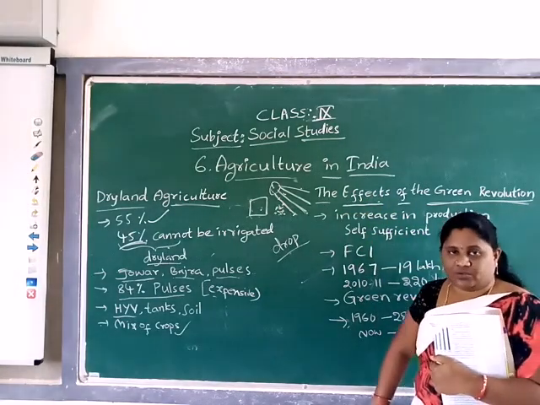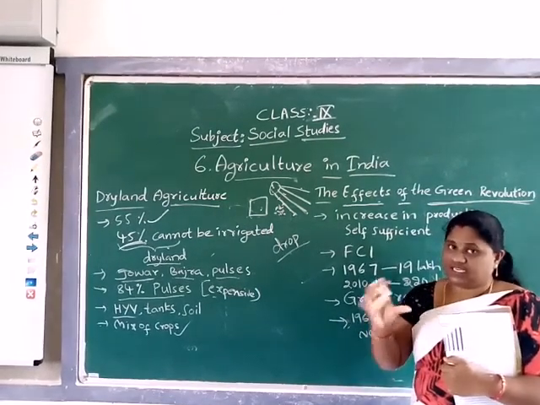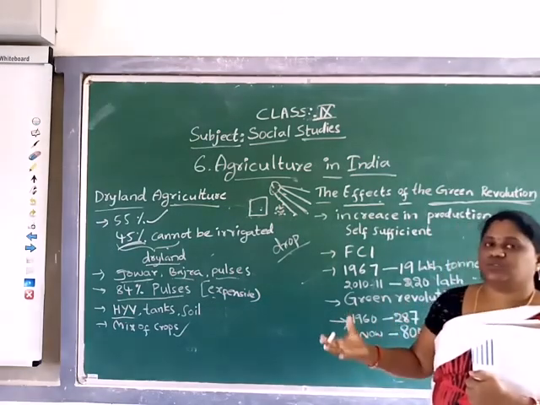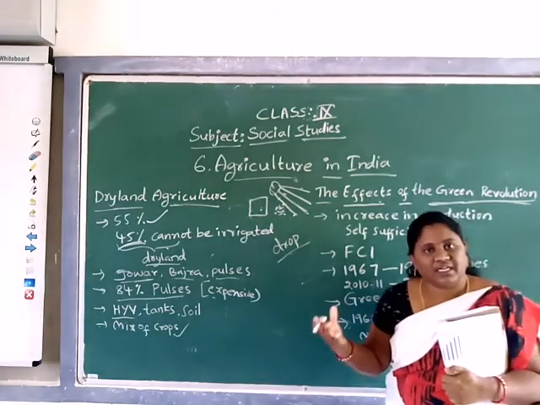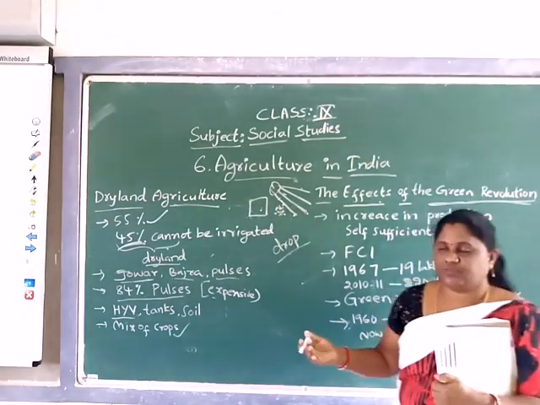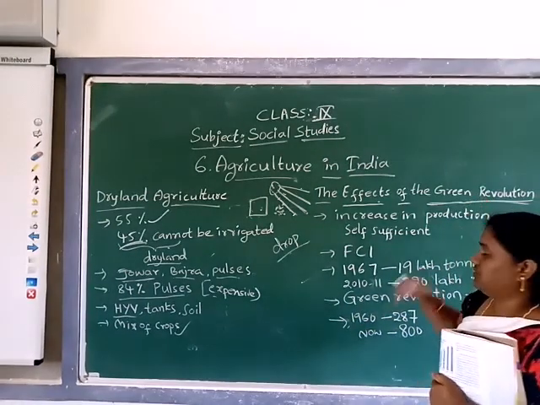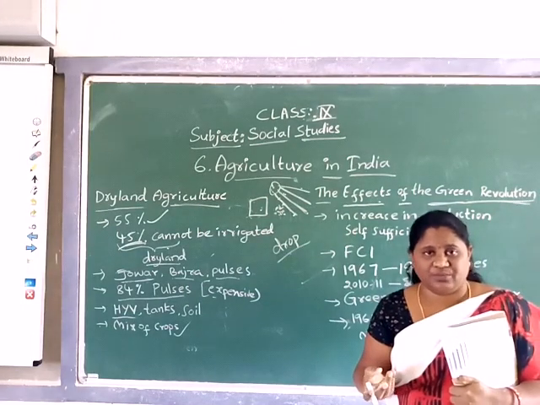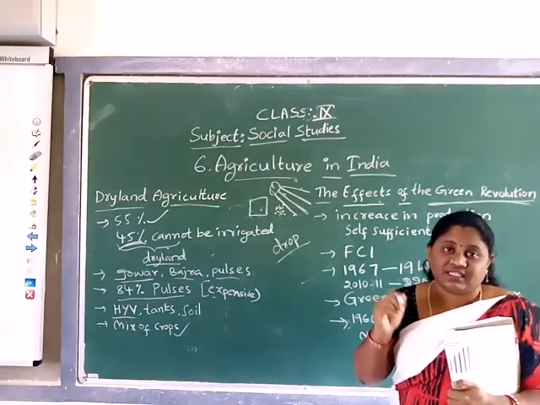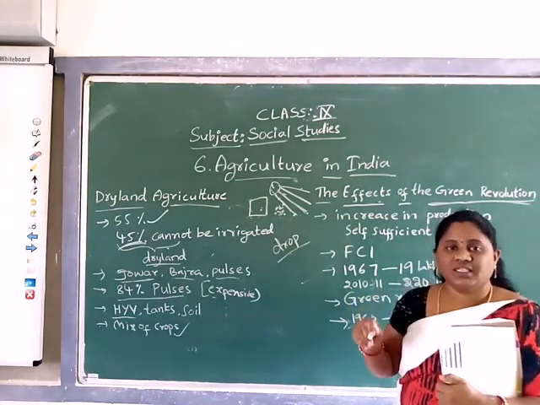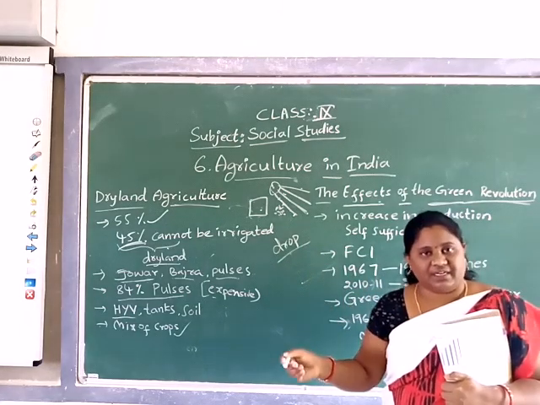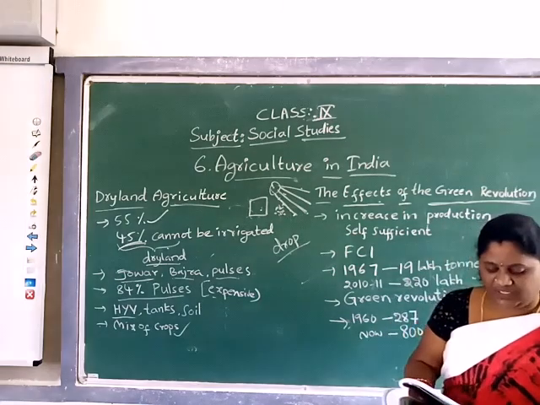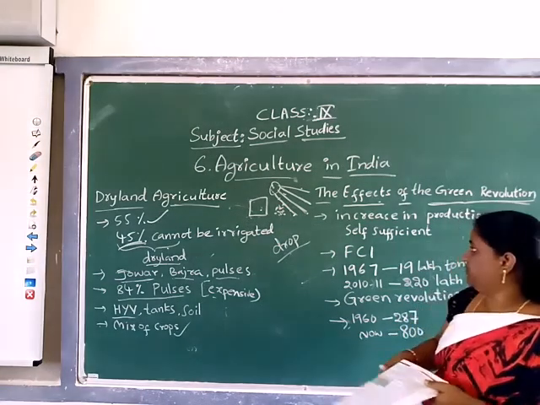When all that was introduced, we call it the green revolution. Understood? I told you about HYV seeds, which are produced in research laboratories like ICRISAT and ICAR, as I told you. And see here, the increase in production.